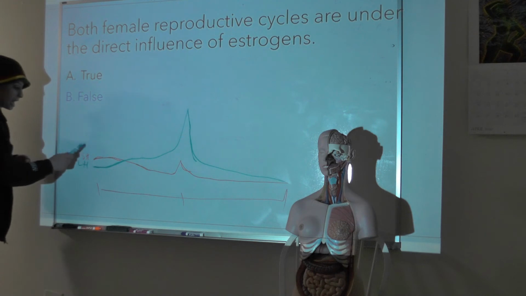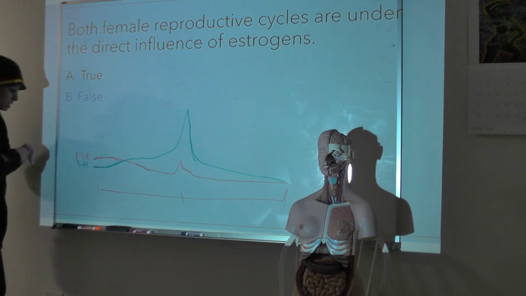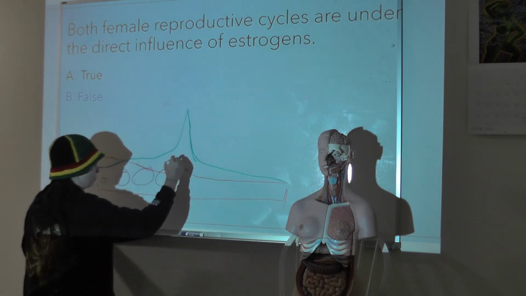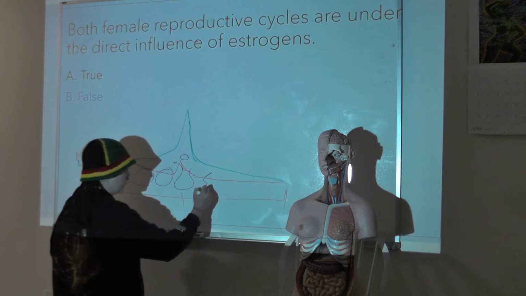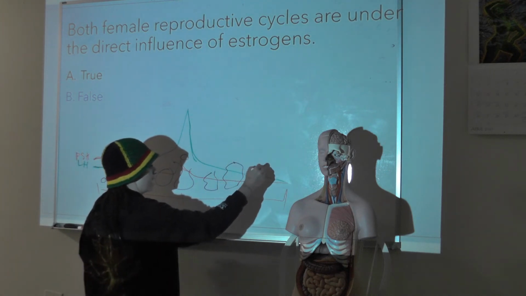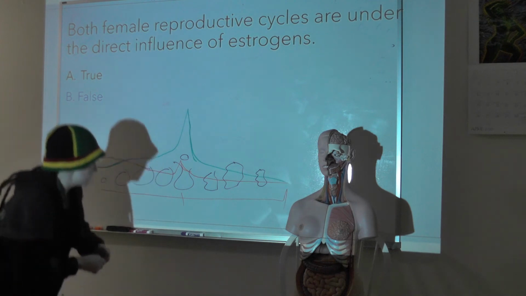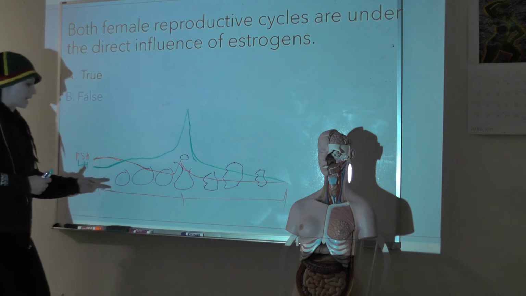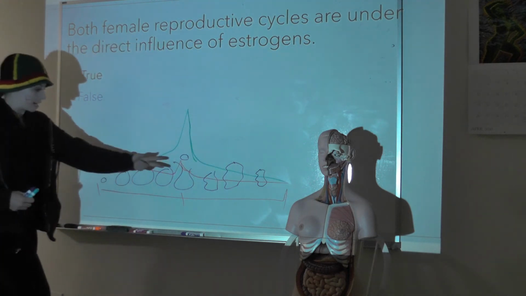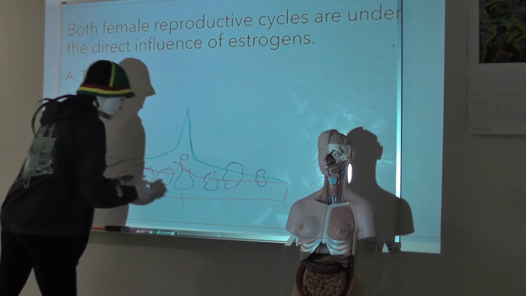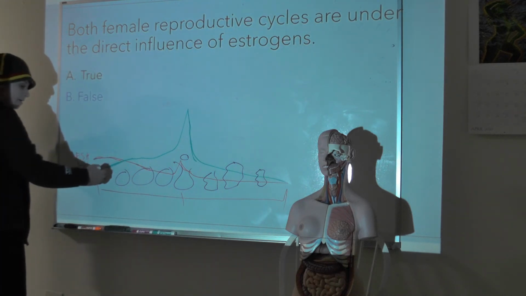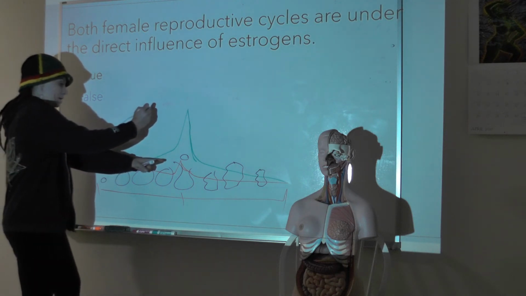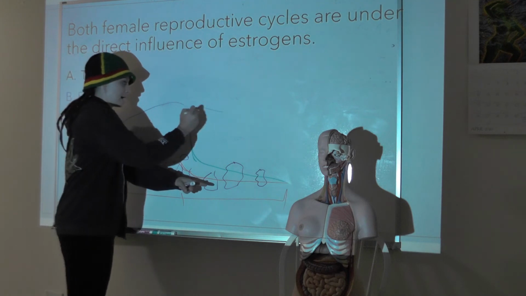So these changes in gonadotropic hormones cause these changes in the follicle, or in the ovary, I guess I should say. So we ovulate, and then we get our corpus luteum, and then we get our corpus albicans. So these changes in their gonadotropic hormone level cause these changes in the ovary. These changes in the ovary cause these changes in hormone production. So as my follicle is getting bigger, I'm going to release more and more estrogen. And then at ovulation I have a little bit of a dip, but it's still going to stay kind of high.